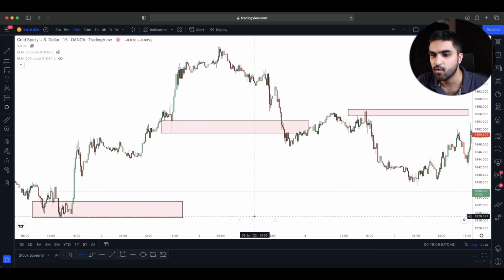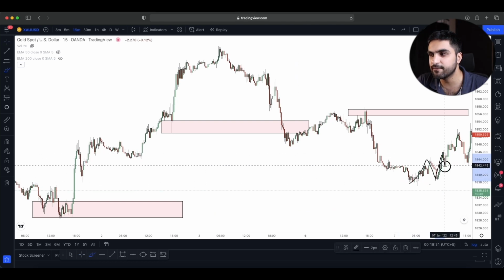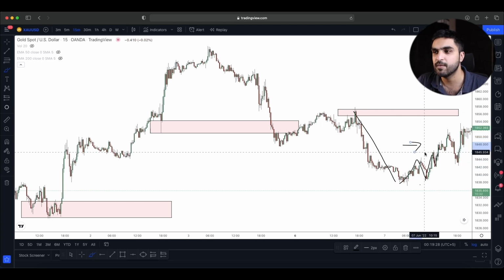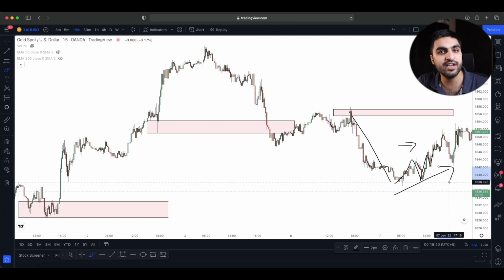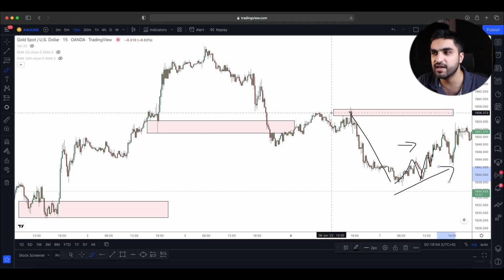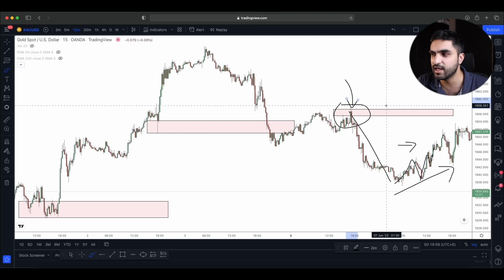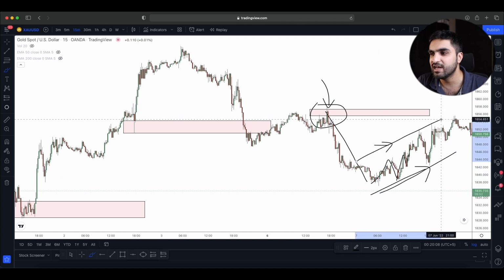So from here, when the market started to go up, look how it is going up. We can clearly see the difference between this movement and the movement to the right side. There is a clear difference between how well we went down versus how long we are taking to go up. So we need this kind of movement, a lot of struggle in it. That is the one thing. Another thing, when it reaches this level of supply, it should start getting rejected at this area. So when it came towards that level, we can clearly see how weak the market is going to the upside. We clearly have a lot of struggle in the upwards movement.